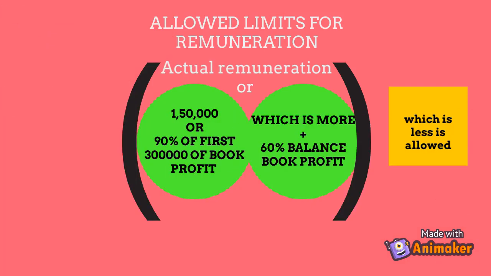Allowed limits for remuneration under section 40(b): 1,50,000 or 90% of first 3 lakhs of book profit, whichever is more, should be added to the 60% of balance book profit. This should be compared to the actual remuneration, and whichever is less is allowed.